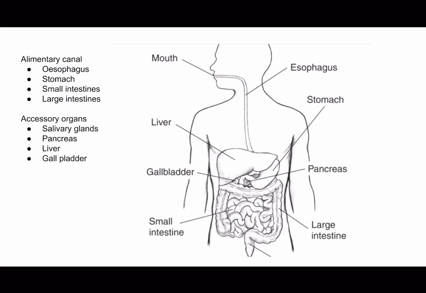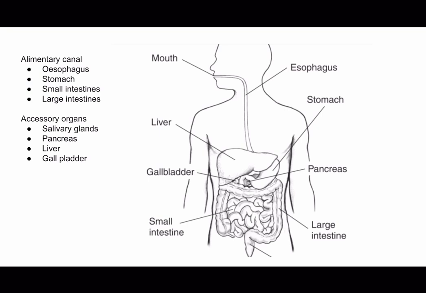And then there is the stomach. The stomach is a highly muscular organ that further breaks down food mechanically and chemically. It secretes gastric juices containing enzymes and hydrochloric acid, which help in the digestion of proteins. The stomach also mixes and churns the food, turning it into a semi-liquid mass called chyme. And then we have the small intestine.